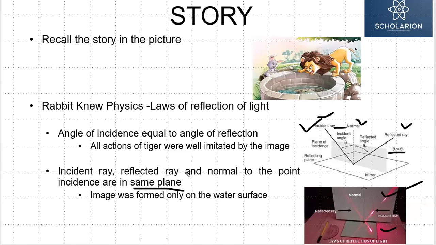So the image is formed on the plane, and in this case, the story now we correlate, the image was formed on the surface of the water, and the tiger considered the presence of a tiger in the well, further backed by the echo of his roar, and ultimately attacked the other tiger. Had he been aware of this law, he would not have committed this mistake.